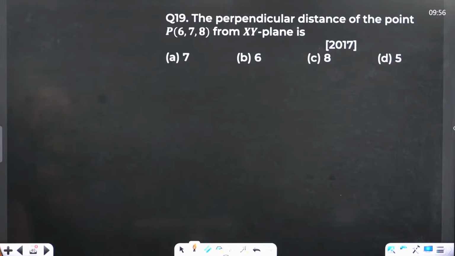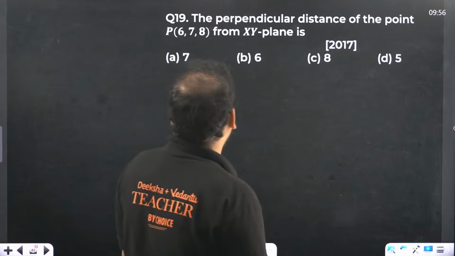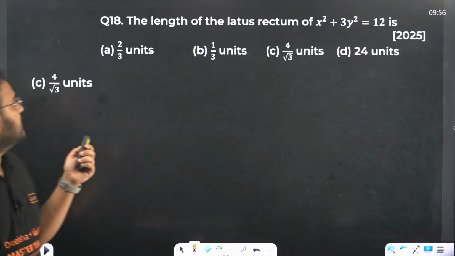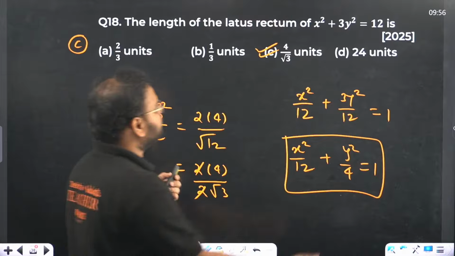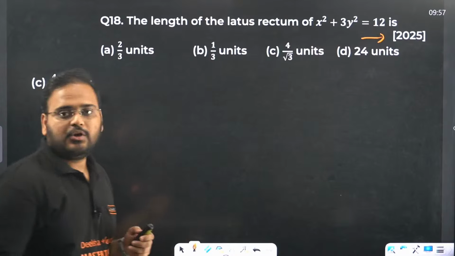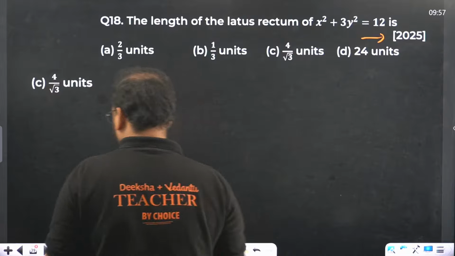Okay. 19th. The perpendicular distance of the point (6, 7, 8) from the xy plane. Now, conics is over now, guys. You can see that this was the question from which year? So basic understanding of conics, again as I mentioned.